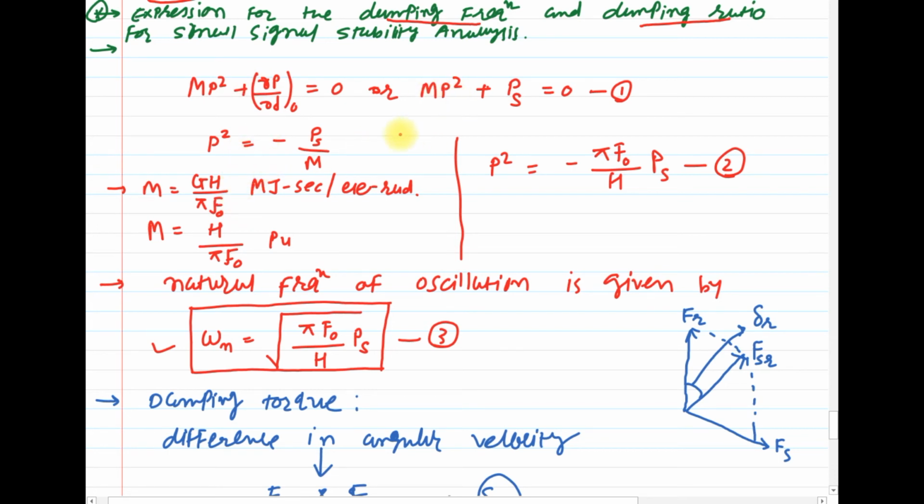Clear? So from this equation, make the derivative operator p the subject, and from this p we can calculate the natural frequency of oscillation.